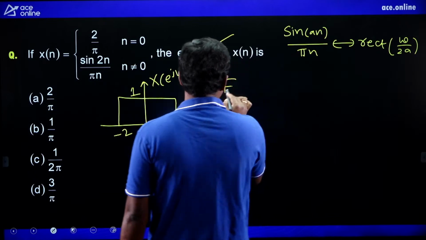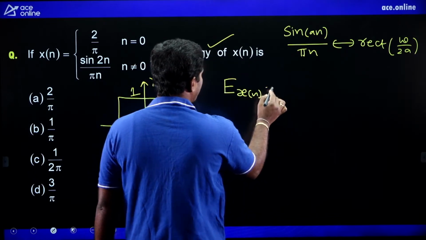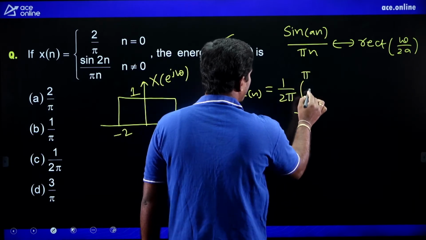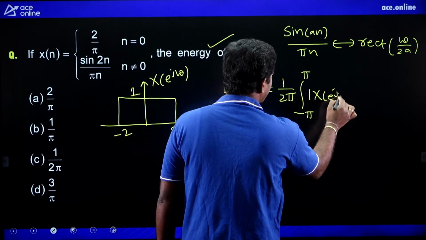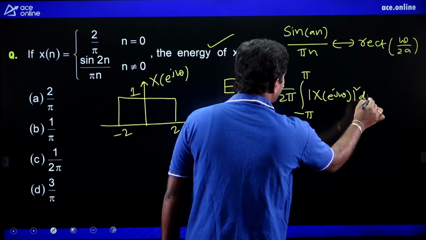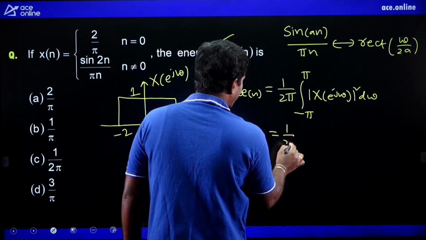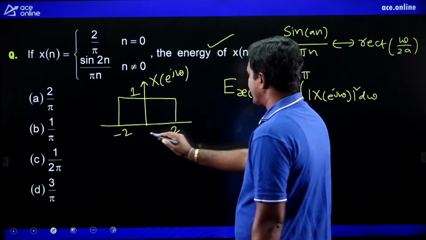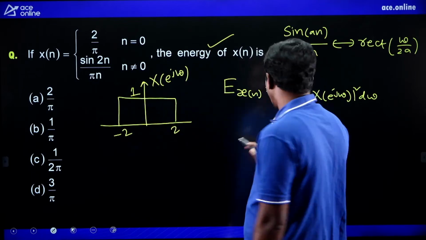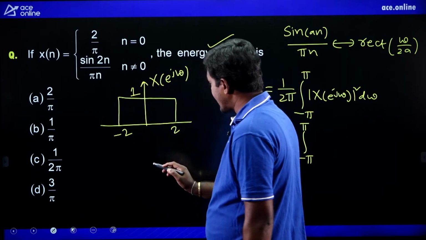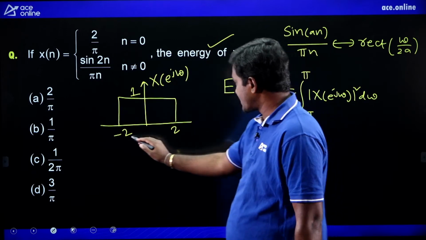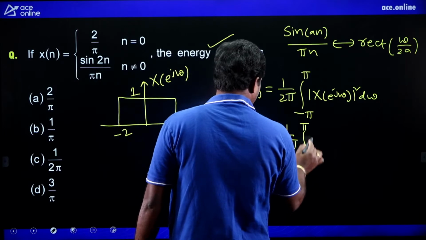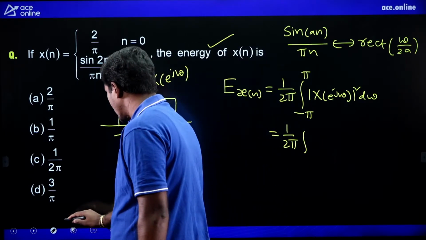So from Rayleigh's energy theorem, what is the energy? 1 by 2 pi integration minus pi to pi mod X of e power j omega whole square d omega. What is X of e power j omega in this region? 1. Here the original limits are minus pi to pi, but the function is nonzero only from minus 2 to 2.